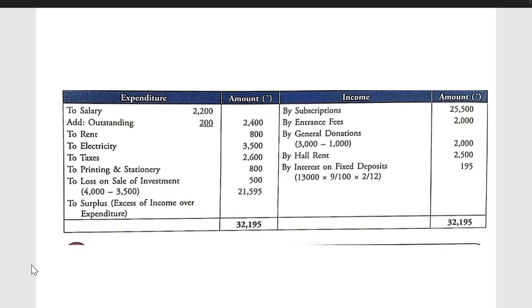One example is there. Along with this video, I am sending the answers of assignment 1. I have sent in the lecture 1, and now assignment 2 and assignment 3, which contains objective type questions and some long questions of preparation of income and expenditure account. All of you are required to solve these questions.